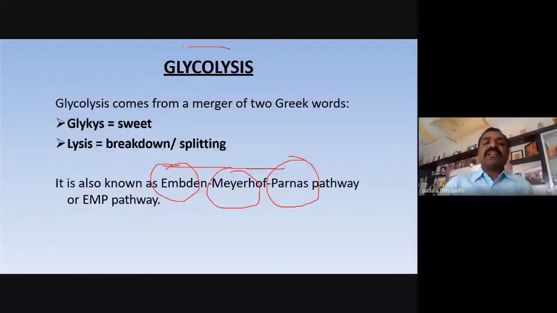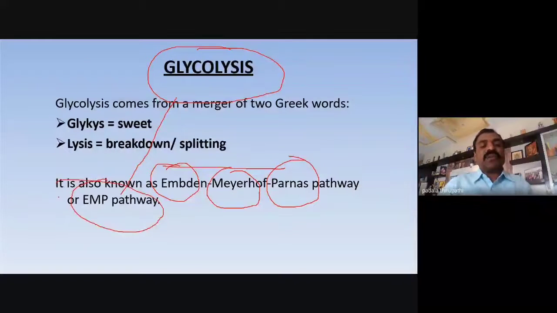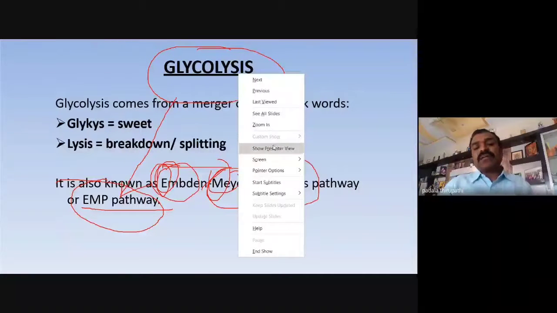So that's why we can also call glycolysis the EMP pathway. EMP means E for Embden, M for Meyerhof, P for Parnas. So the EMP pathway is nothing but glycolysis.